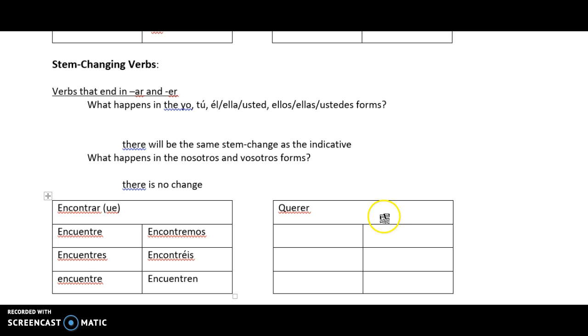Encuentren. Okay. Querer is an E to IE verb. So we're going to have that stem change in everything in the boot, just like the present indicative. So yo quiera, tú quieras, usted, él, ella quiera. Nosotros, no stem change, queramos. Vosotros, queráis. And then ustedes, ellos, ellas, quieran. Okay, so inside of the boot, we're going to have our normal stem change. Outside of the boot, there is no change for AR and ER verbs.